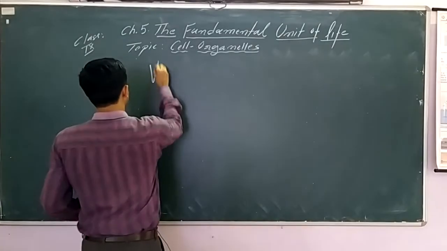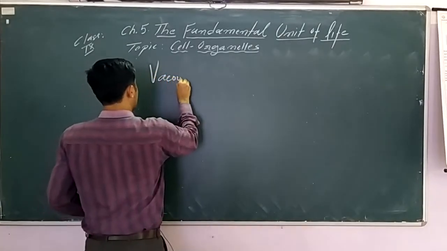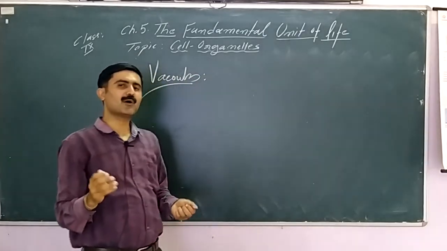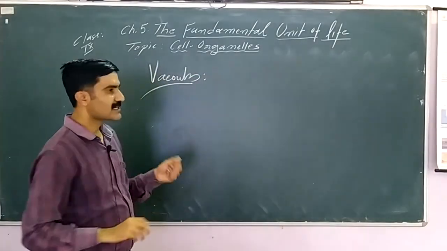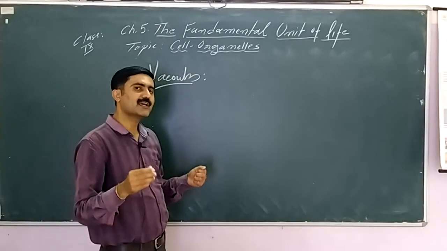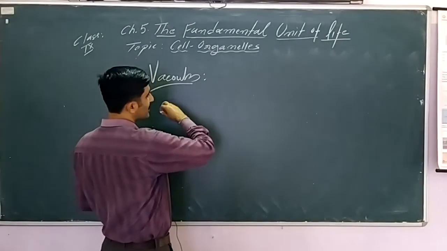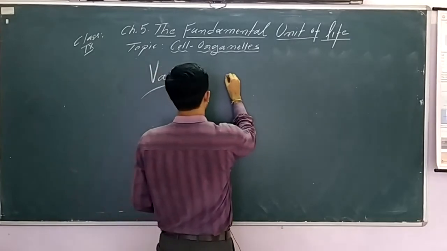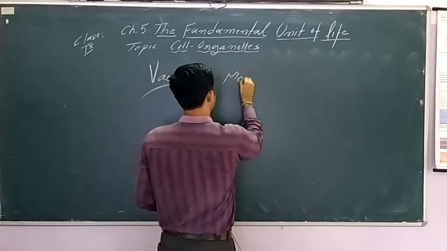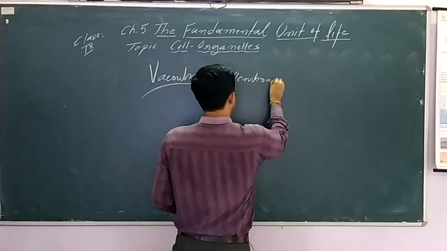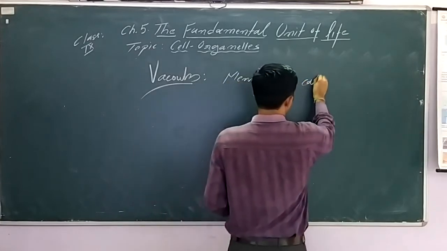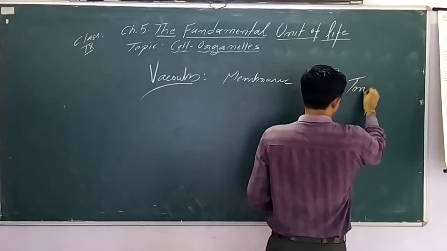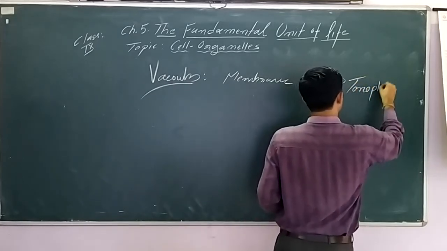Vacuoles are membrane-bound vesicles present in both plant and animal cells. First of all, these are membrane bound, so we must know the name of the membrane. The membrane of the vacuole is a single membrane, known as the tonoplast. This is a very important word.